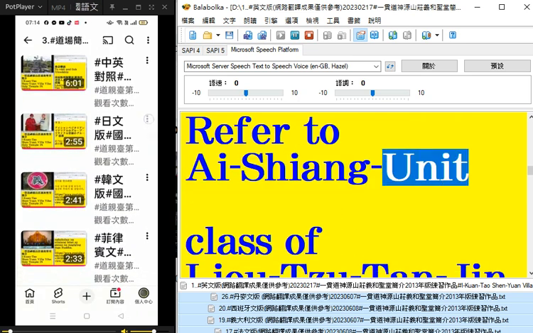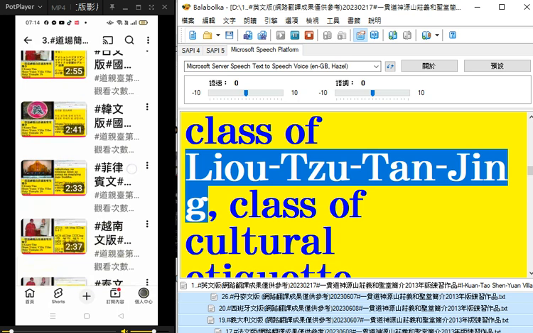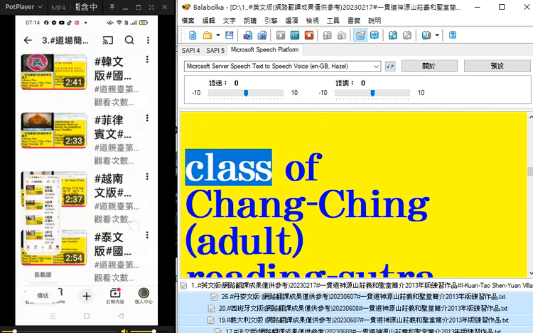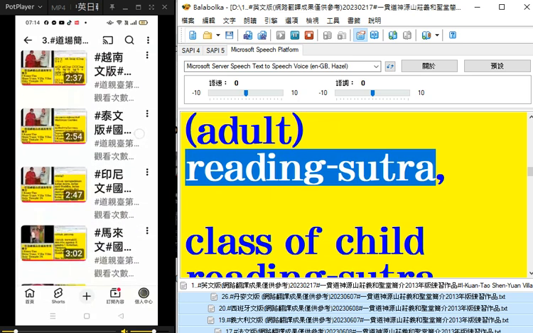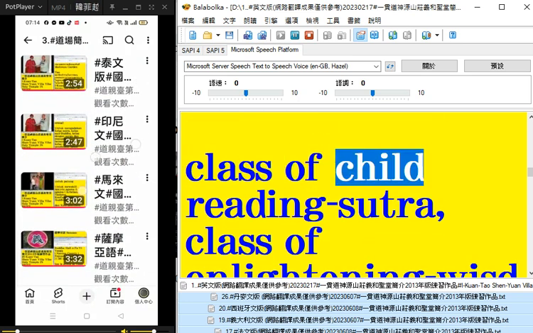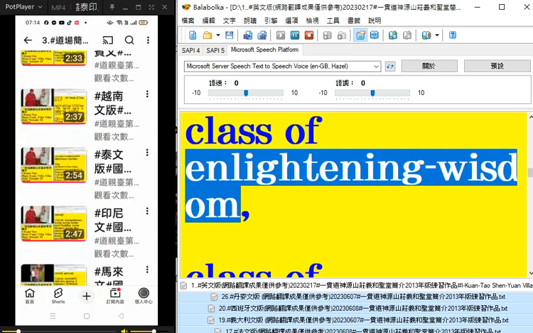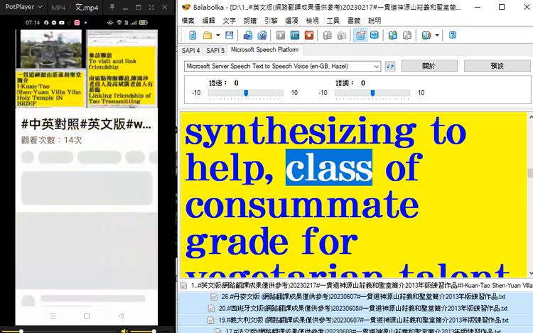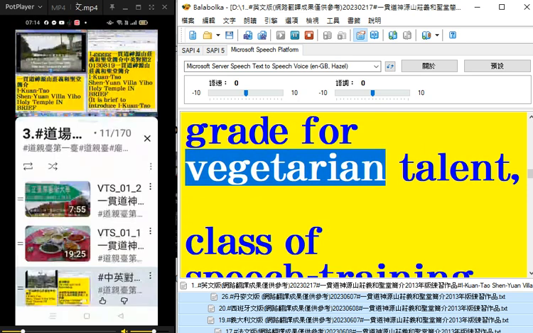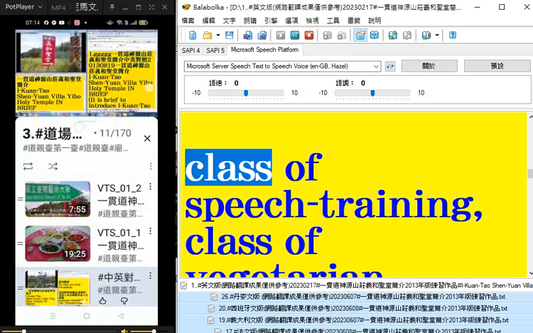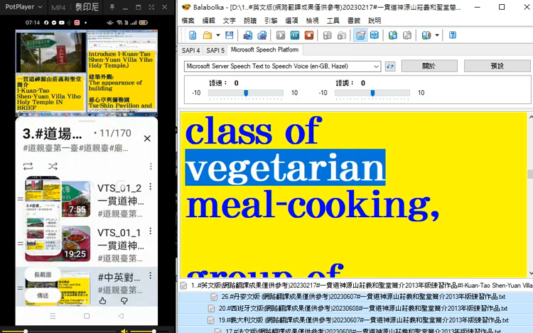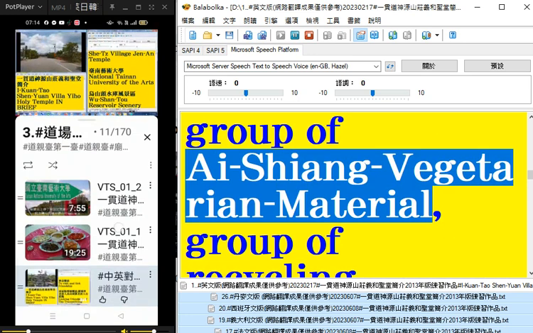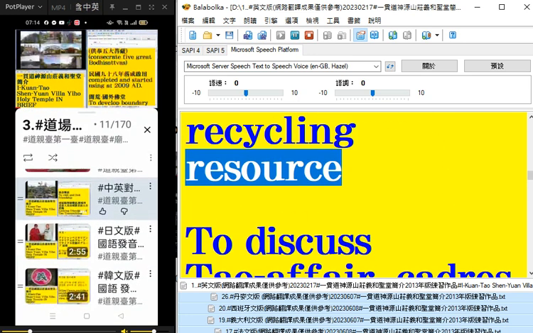Refer to Orishag unit. Class of Liu Tsu Tanjing, class of cultural etiquette. Class of Changcheng, adult, reading sutra. Class of child reading sutra, class of enlightening wisdom. Class of synthesizing to help, class of consummate grade for vegetarian talent. Class of speech training, class of vegetarian meal cooking. Group of Orishag vegetarian material, group of recycling resource.